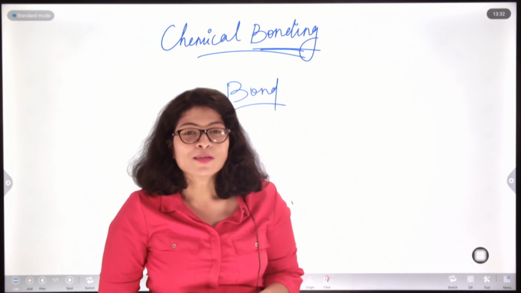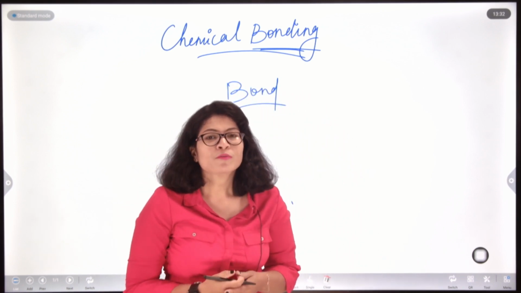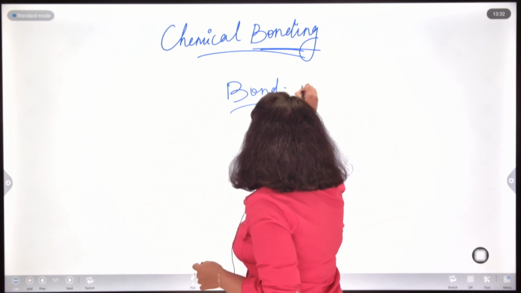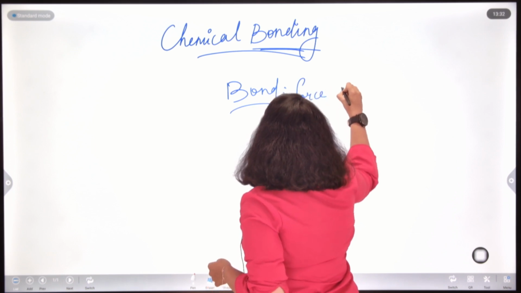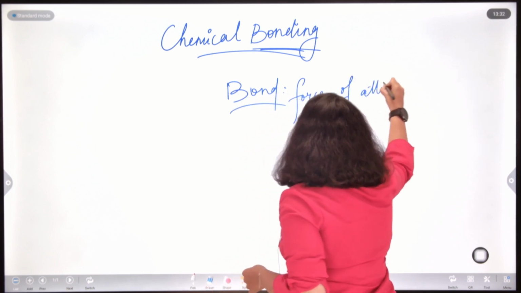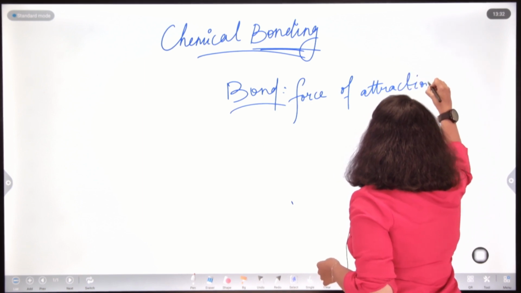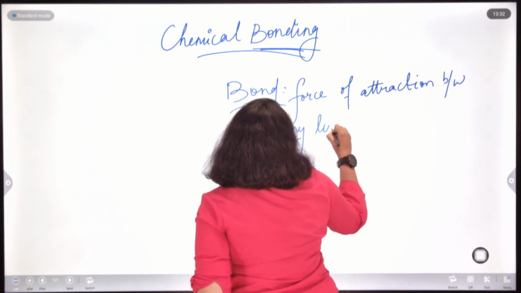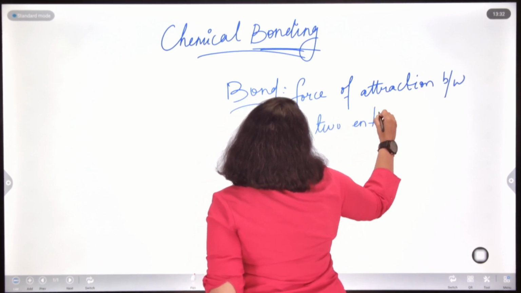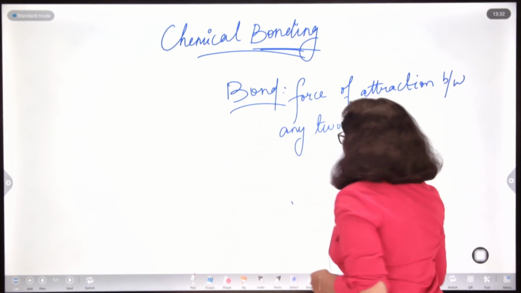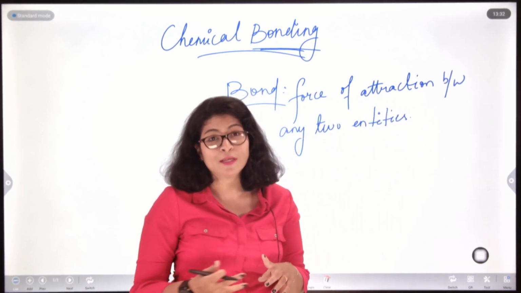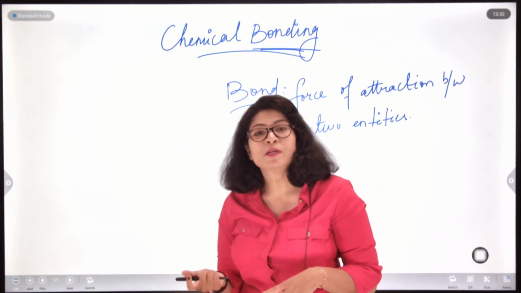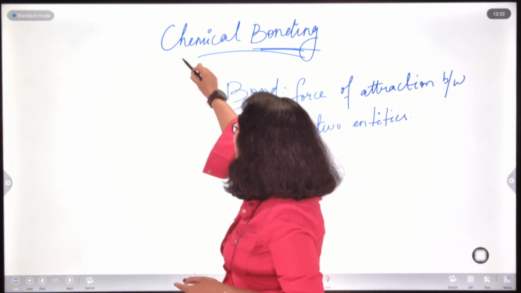Bond, in layman language, in our day to day terms, we use very widely. And what is a bond exactly? A bond is basically a force of attraction between any two entities. It can be between people, between things and even between atoms. If the bond is between two atoms, we call it a chemical bond.